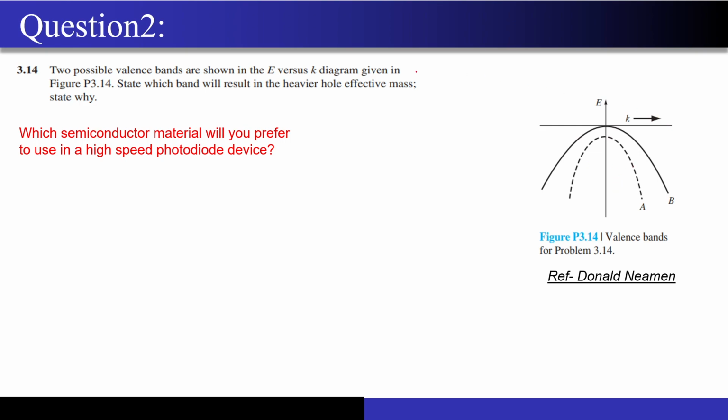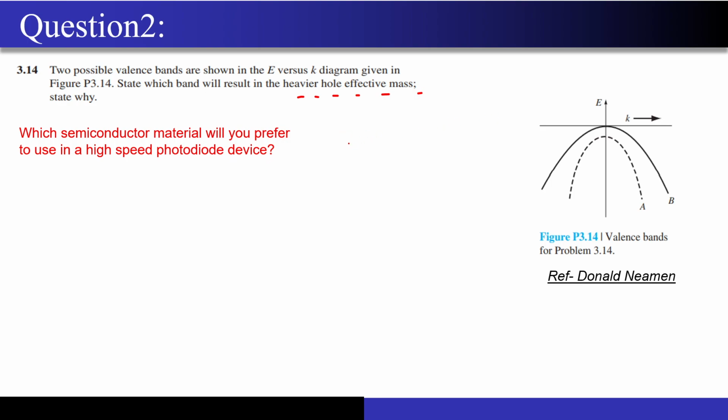So why have I taken this question, when it seems repetitive, right? Just note that I added one more question over here. Again they are asking which one will face a heavier hole effective mass, right? And this is the second question that I have added: which semiconductor material will you prefer to use in a high speed photodiode device?